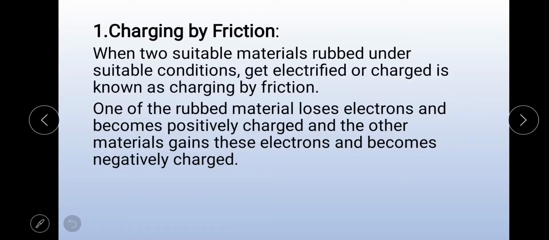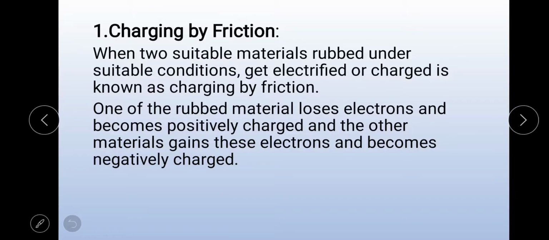First one, charging by friction. When two suitable materials are rubbed under suitable conditions and get electrified or charged, it is known as charging by friction. In this process, one of the rubbed materials loses electrons and becomes positively charged.